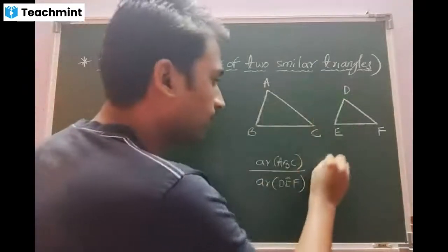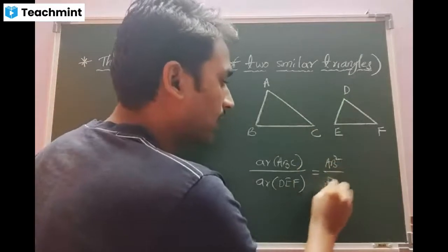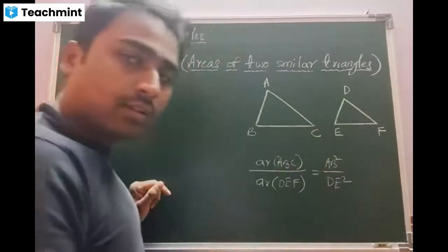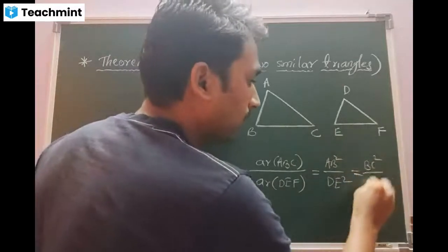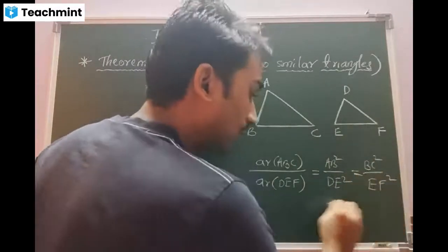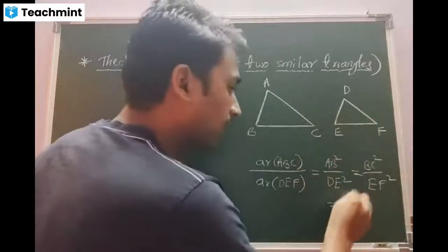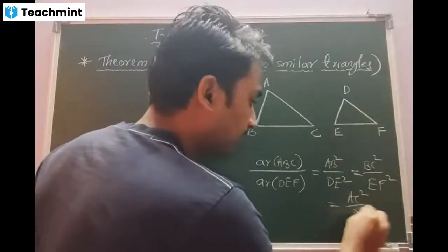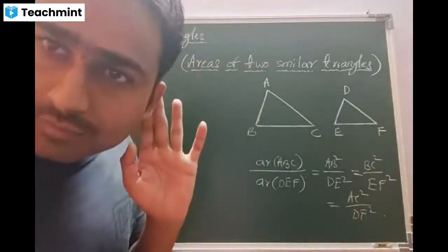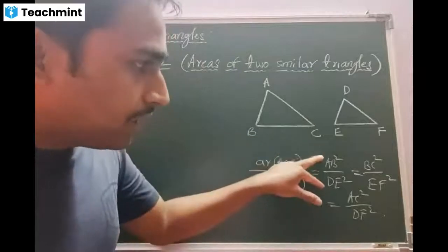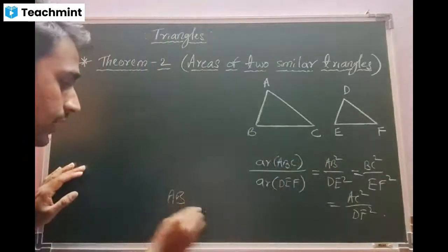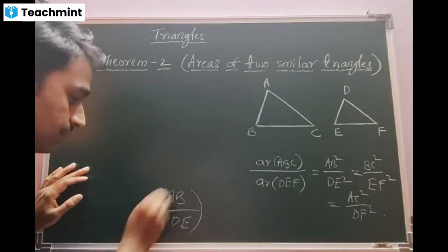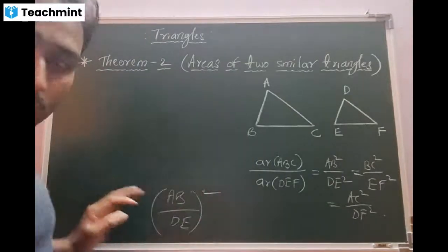AB with DE, so AB square by DE square. Then BC with EF, BC square by EF square, is equal to AC square by DF square. Is that clear, madam? Yes, sir. This AB square by DE square can be written as AB by DE the whole square also, using the laws of exponents. Is that clear?